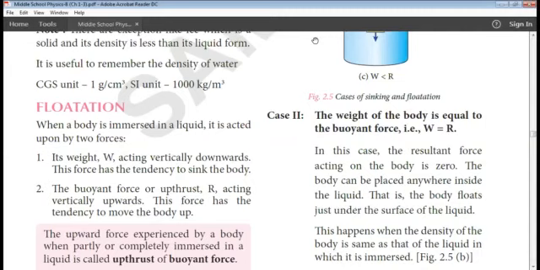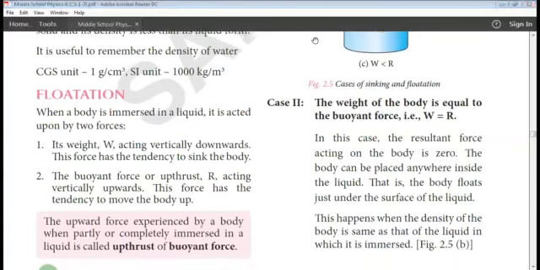And one more example we will take. Take a stone and try to immerse it in water, definitely the stone will sink to the bottom. Here, the stone is going inside the water, that is nothing but the weight of the stone. There also a force will be acting on the stone which will be opposing the motion of the stone. That force is nothing but buoyant force or upthrust, which will be acting vertically upwards.